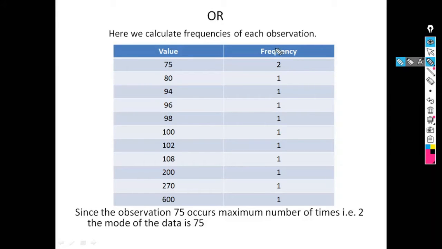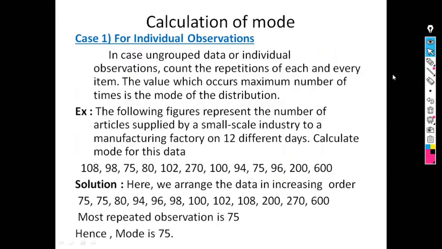Here 75 has the frequency 2 and all the remaining have the frequency 1, means the maximum frequency is 2. So mode is not 2. Here mode is 75, means the value having that frequency. So here mode is 75. In this way we can calculate mode for individual observation, and it is the value which occurs maximum number of times, the most repeated value.